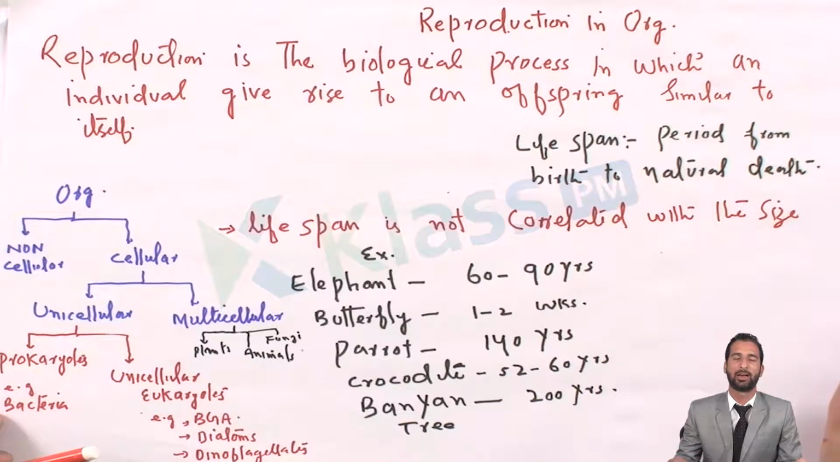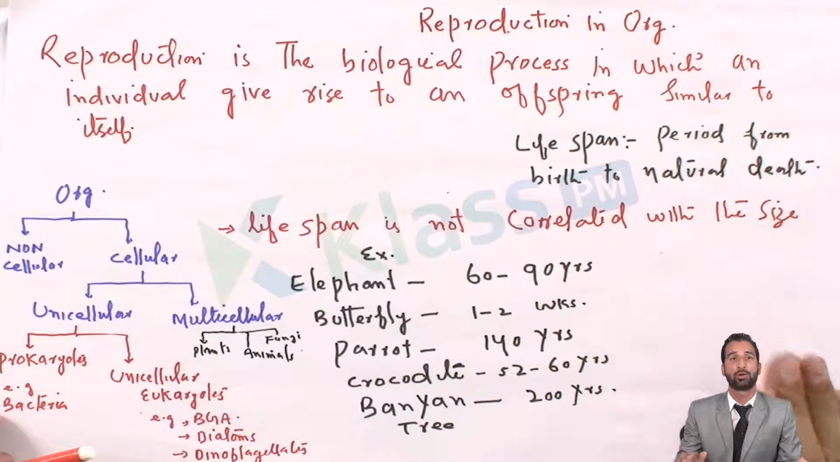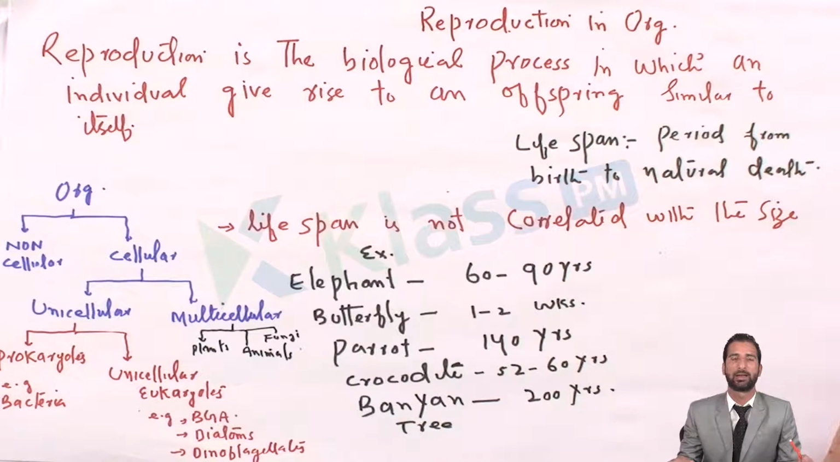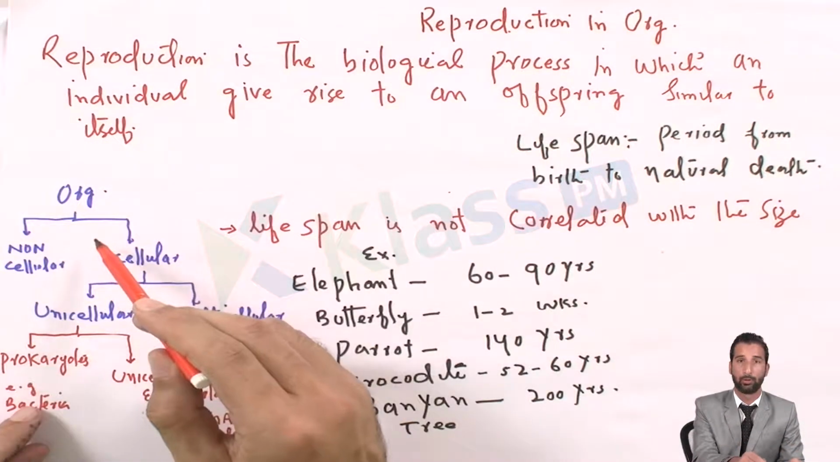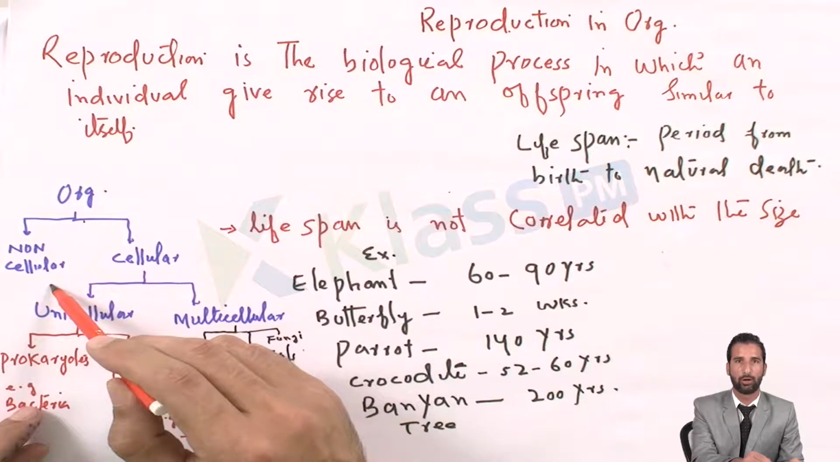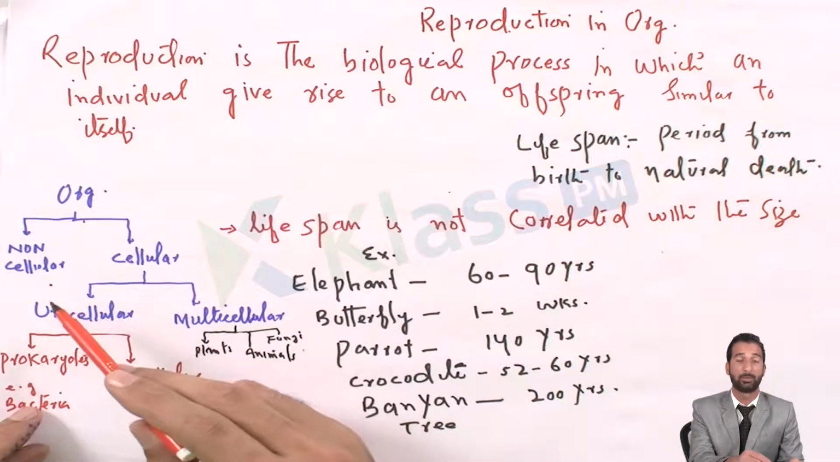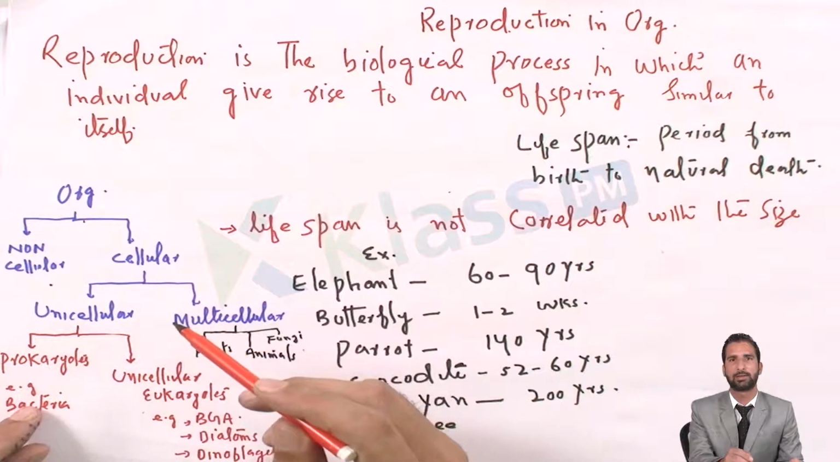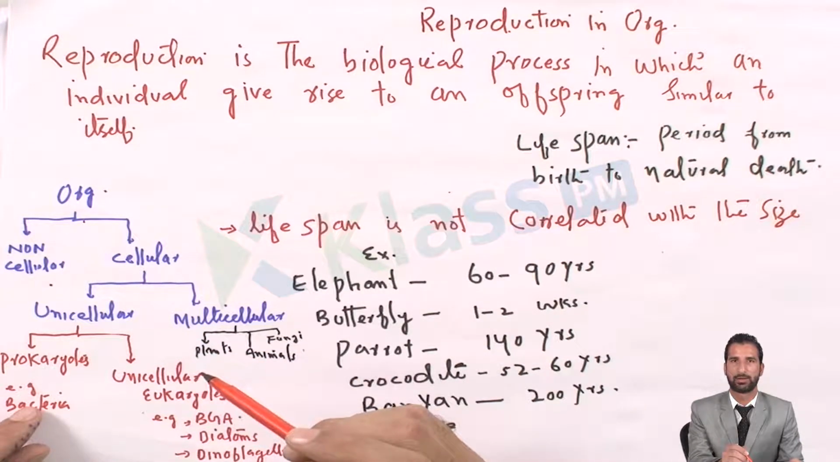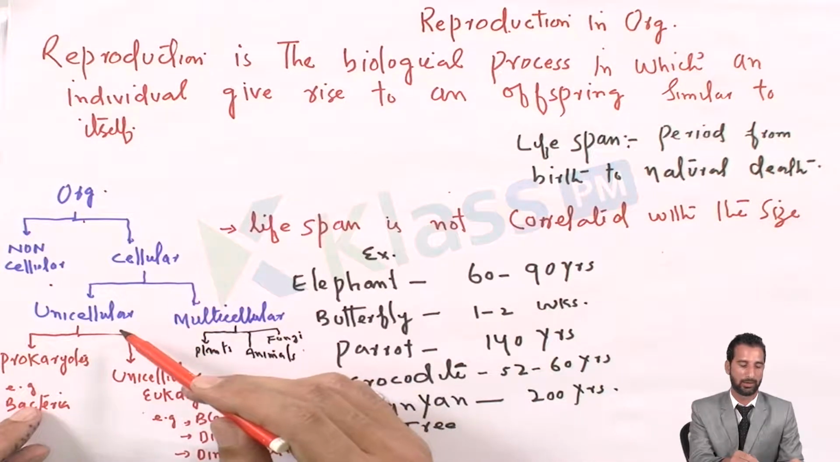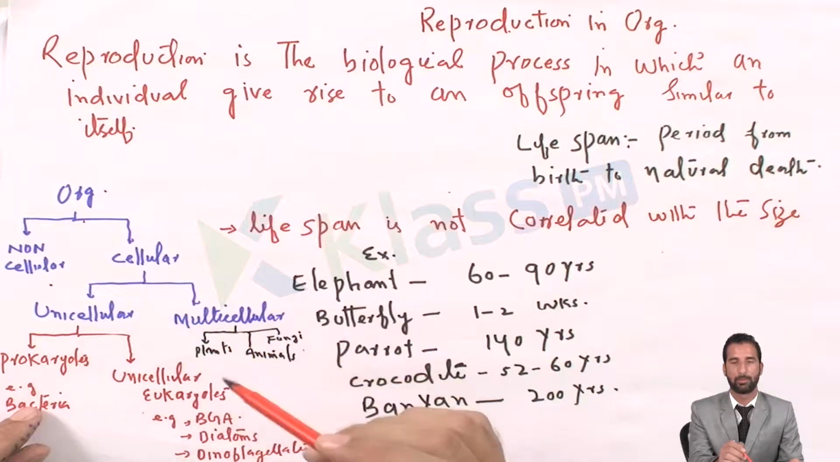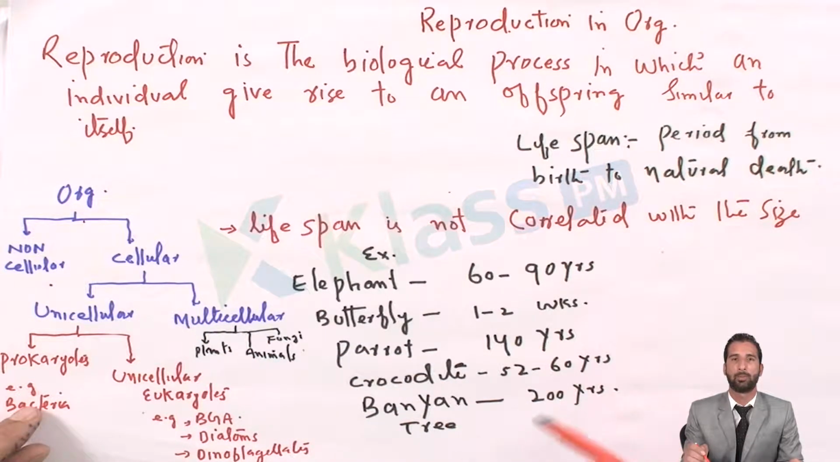Organisms can be classified into two broad categories. One is the non-cellular organisms, those organisms which are not made up of any kind of cell. And the second category is those organisms which are made up of cells. I have given a flow chart here. If they are made up of cells, some of them contain only one cell, that is, they are unicellular, and some of them are multicellular, which means they are made up of more than one cell.